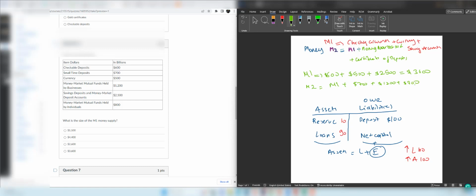And that is equal to 2,700 plus 3,600. 6,300 is the total amount of M2. So for this question, since it's asking M1, the right answer is 3,600.